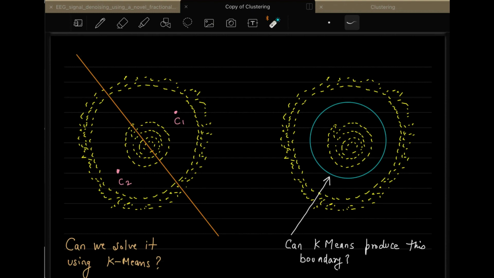But can you tell me why your normal k-means or k-means plus plus cannot come up with this type of boundary which is given over here, the way which we were thinking of, that it should produce something like this? Can you reason out intuitively by seeing the Lloyd's algorithm, by seeing the distance of that Lloyd's algorithm, why k-means will fail to do this?